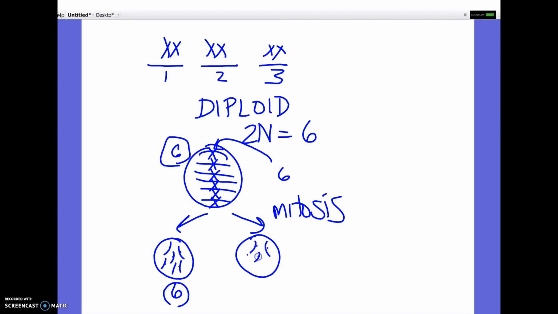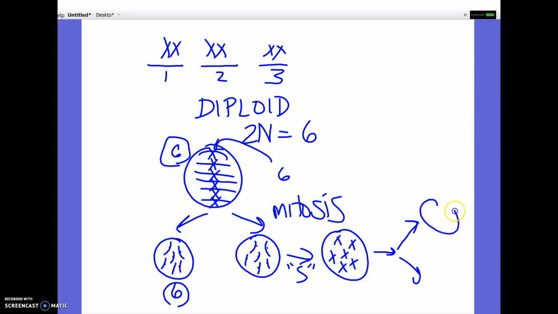If these cells go through the cell cycle, when this cell goes through S, its chromosomes will go from being sticks to being X's again. And then when the cell divides into 2, each new cell will get sticks again. So again, I'm hoping that it clarifies for you the difference between chromatids, the two sides of an X. These are not called chromatids anymore.